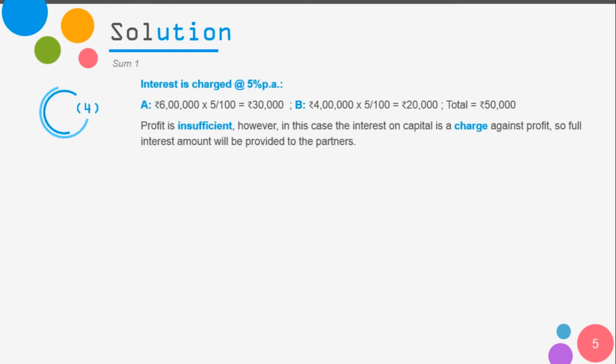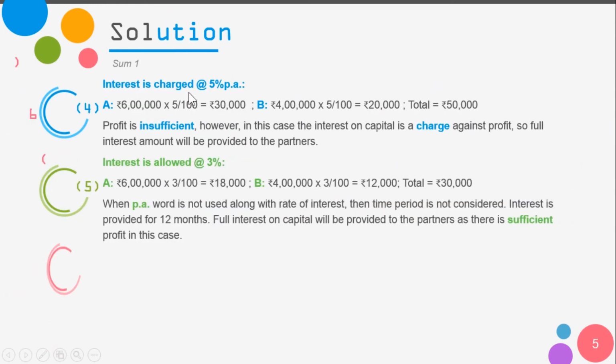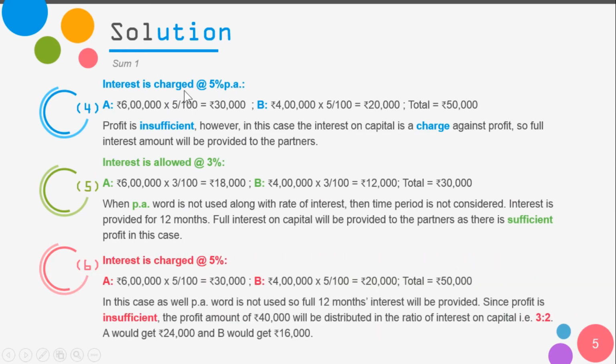The fourth scenario says that interest is charged at the rate 5% per annum. So in this case, it's a charge against profit. So we do a normal calculation here as well. 5% of 6 lakhs, 30,000, and 5% of 4 lakhs, which is 20,000. Total interest is 50,000. In this case as well, the profit is insufficient. However, since it is a charge against profit, full interest on capital will be provided to the partners. So full 50,000, which is a combination of 30 and 20, will be provided to the partners. And the resulting loss will be distributed among the partners in their profit sharing ratio, which is 2:1.